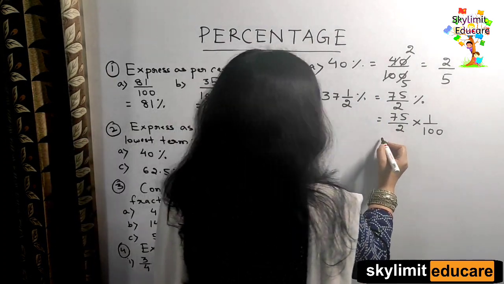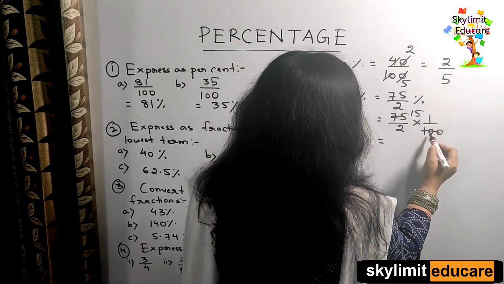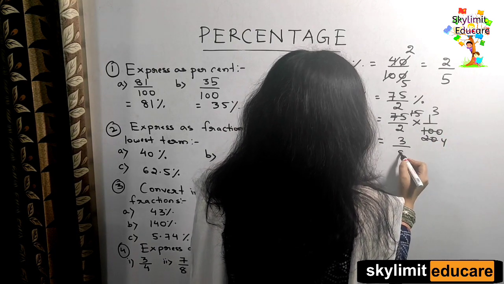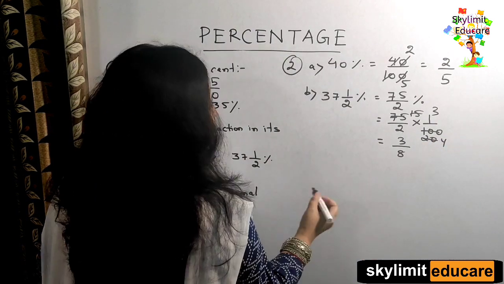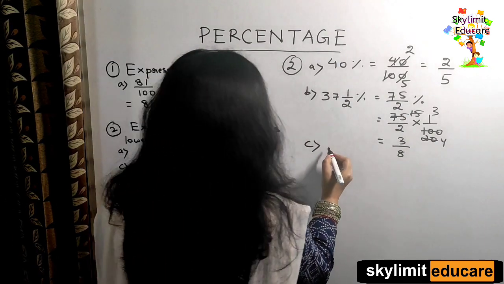Okay, so now we need to reduce it. 5 15s are 75, 5 2s are 10, 5 4s are 20, 5 3s are 15. So the answer is 3 by 8. Now let's come to part C, 62.5%.